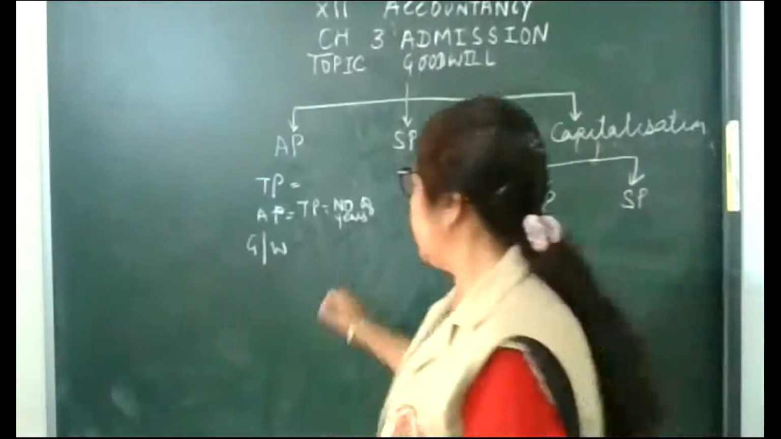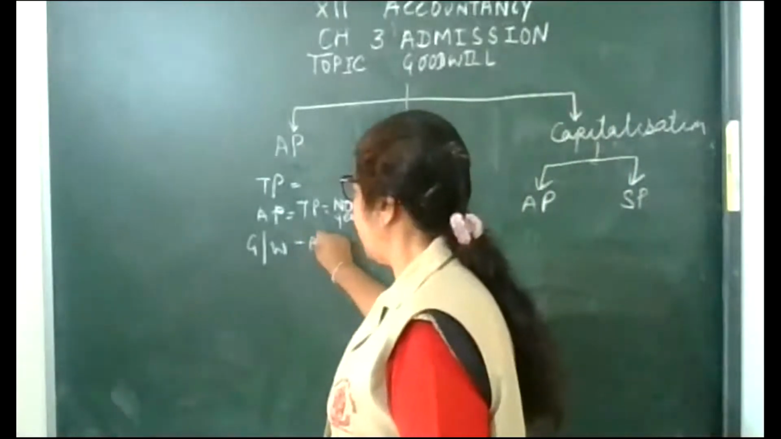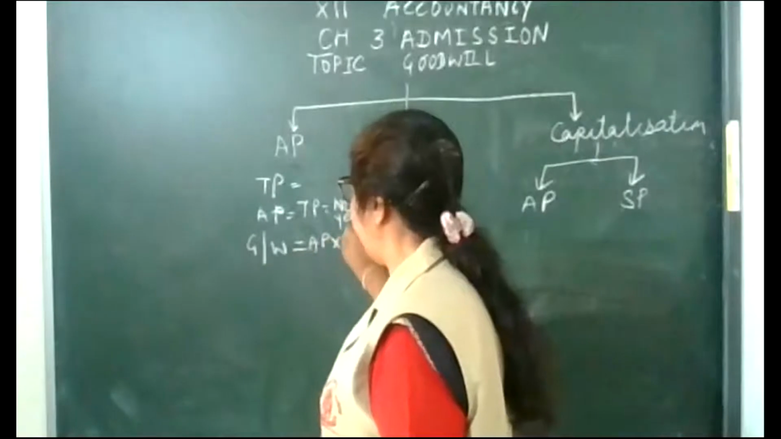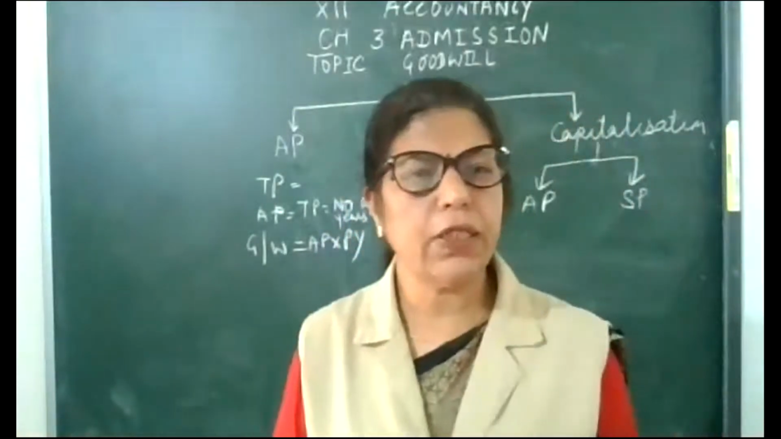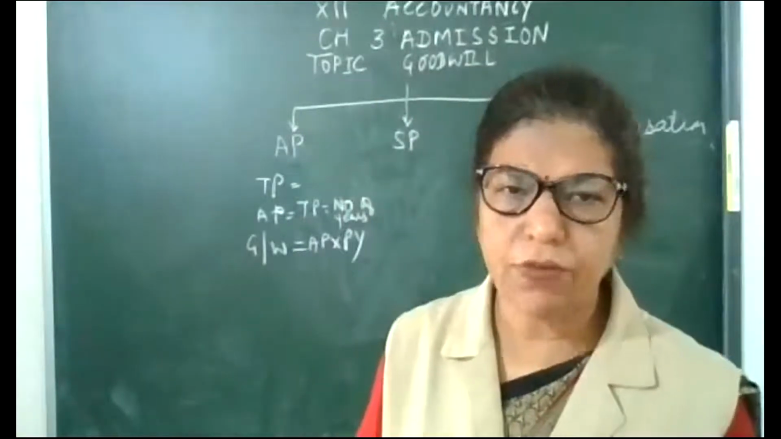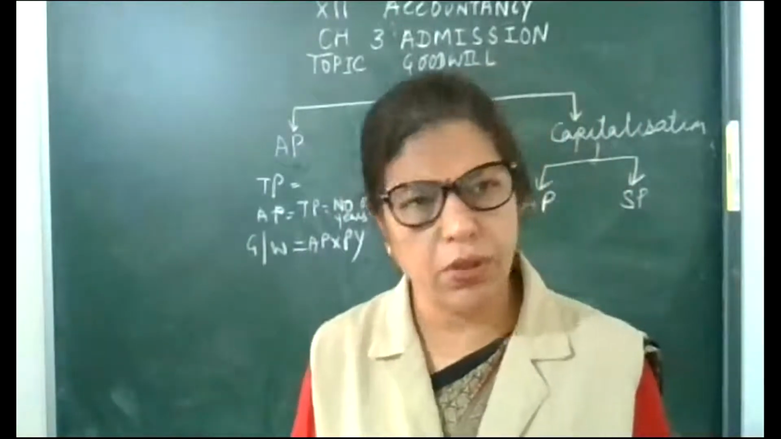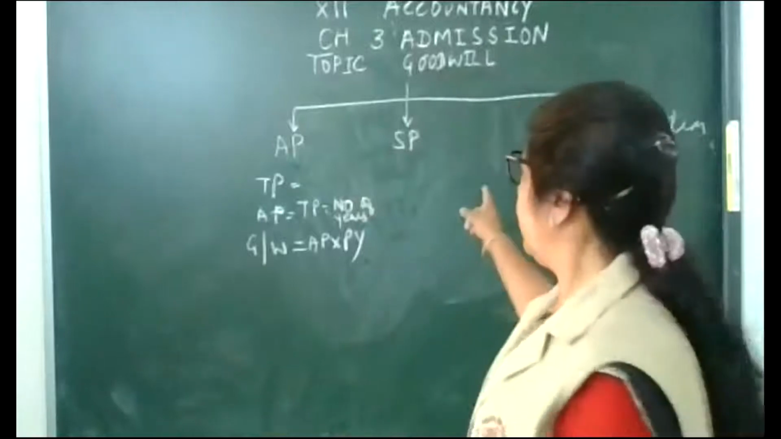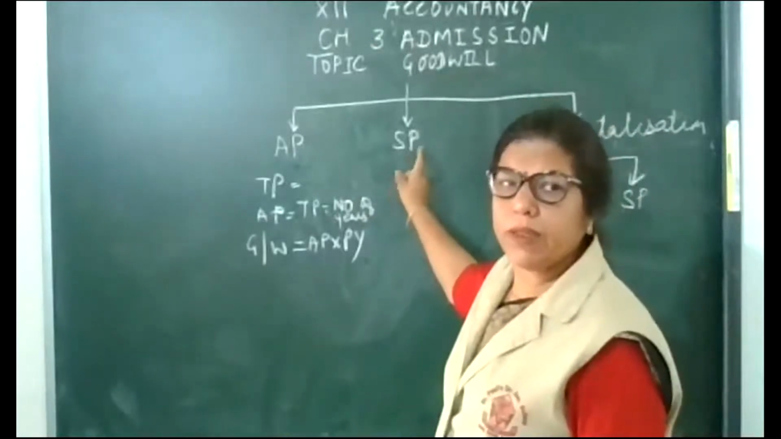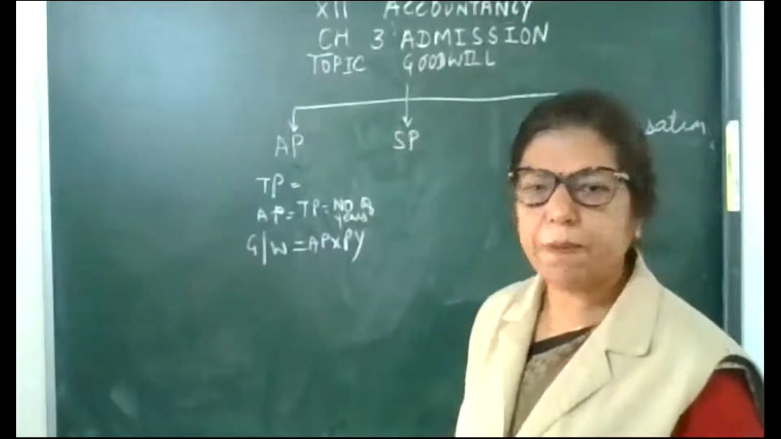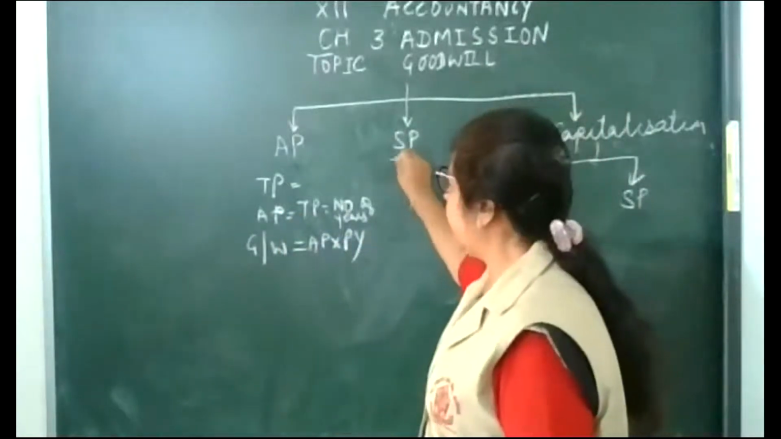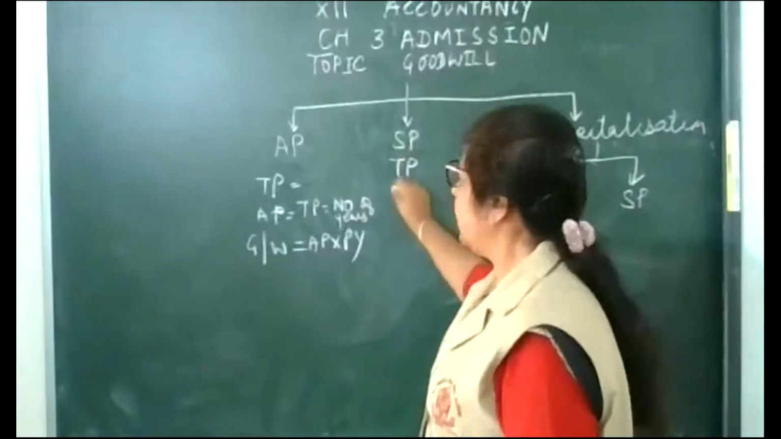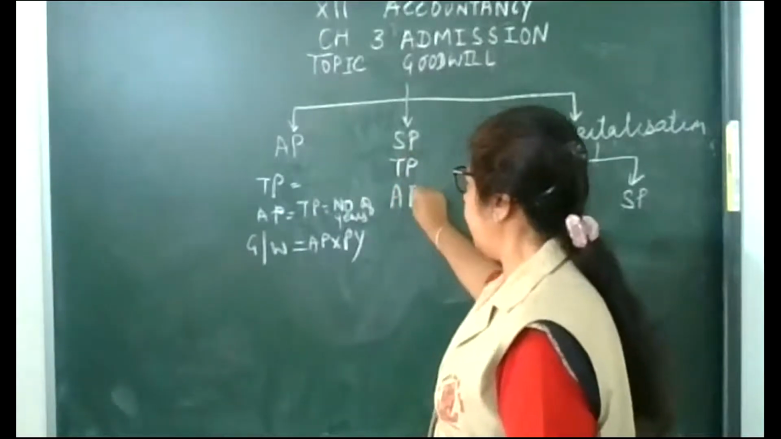Goodwill is equal to average profit into number of years' purchase, which is given in the question. Good. Now moving towards the next method. The 50% will be the same. The same way for EB, the same way for AB.